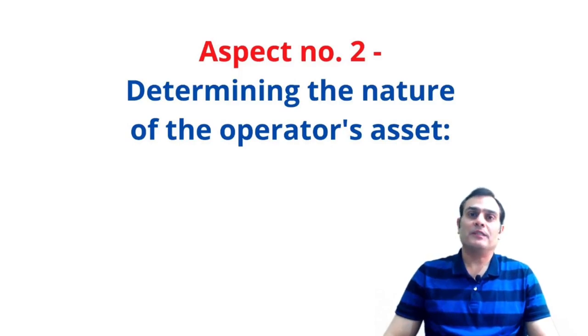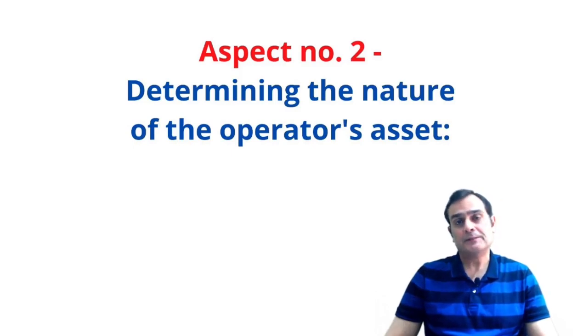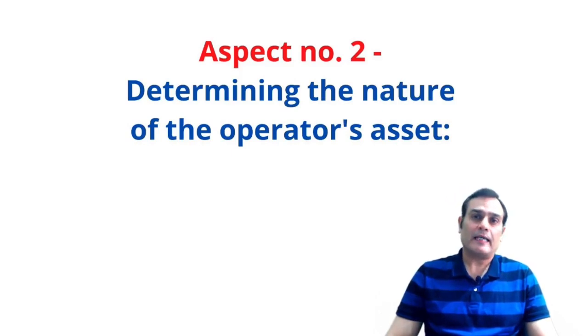Well, in the previous video on IFRIC 12, or what we call service concession arrangements, I was discussing the first aspect, and that is the revenue in the books of the operator arising on account of upgradation, construction, or arising out of the operation and maintenance of the SCA. Now today in this video, we're going to look at another aspect of accounting, and that is determining the nature of the operator's asset.